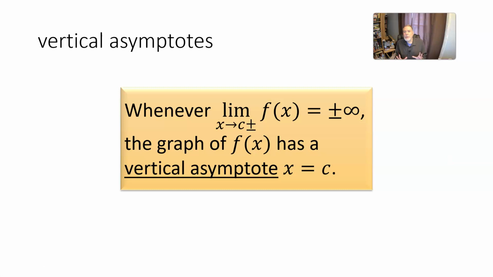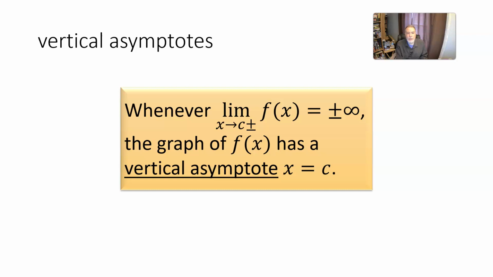In all these examples we've been looking at, the graph has been shooting either way up or way down, or maybe both. And so we can say that the graph is asymptotic to a vertical line, or that it has a vertical asymptote. So in general, an asymptote is a straight line that a curve approaches. If a curve, like the graph of a function, seems to be straightening out and getting more and more like a particular straight line, that line is an asymptote for that graph.